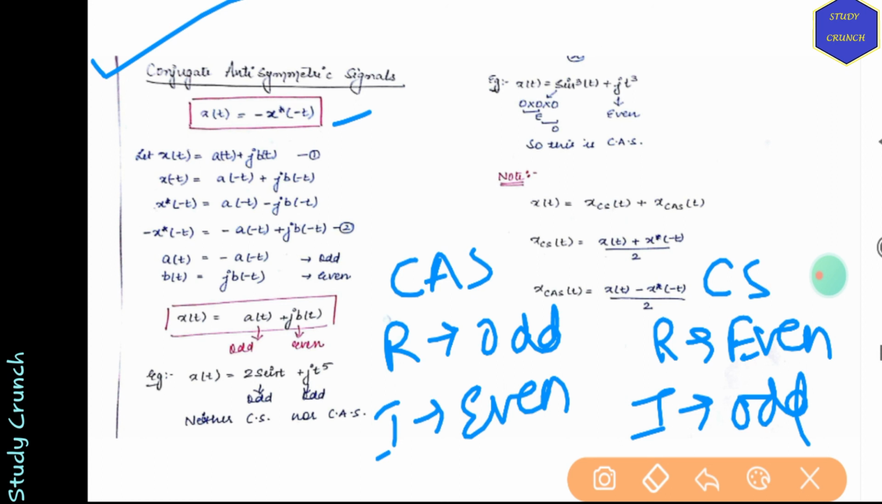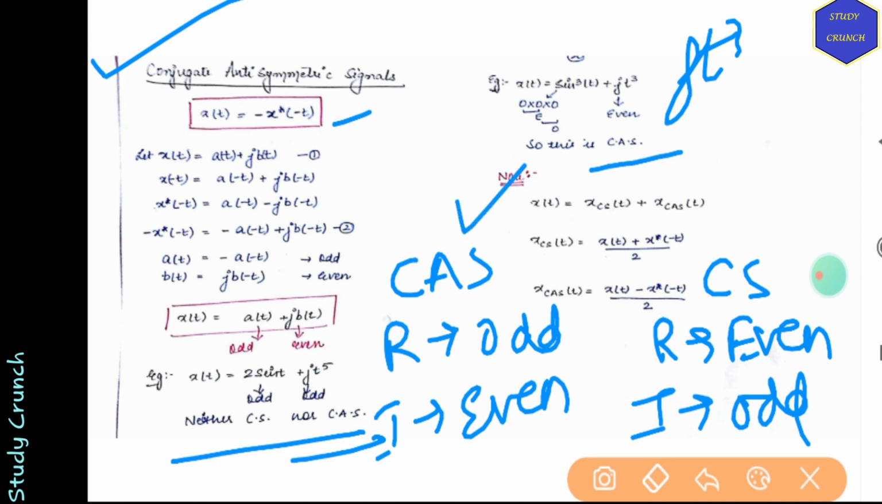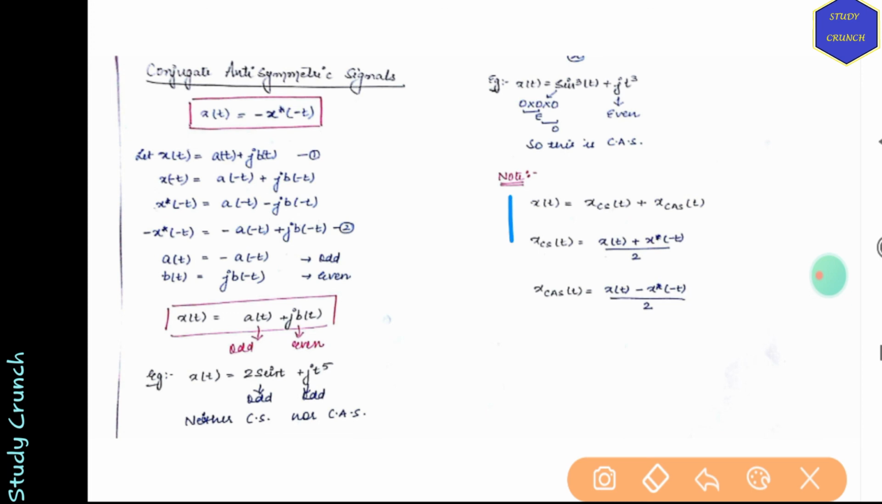Like we have an example, 2 sin t plus j t to the 5. So both are odd signals, so it is neither conjugate symmetric nor conjugate antisymmetric. Sin cubed t is an odd signal, whereas j t cubed is an even signal. So we have a conjugate antisymmetric signal. Now to note the point, conjugate symmetric plus conjugate antisymmetric will give us a whole signal. These are the two formulas which you have to remember.